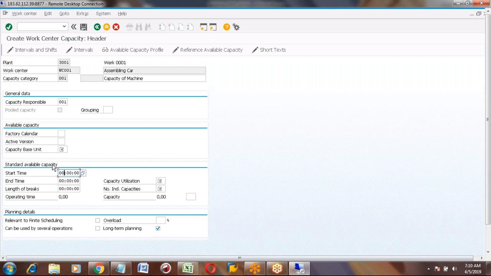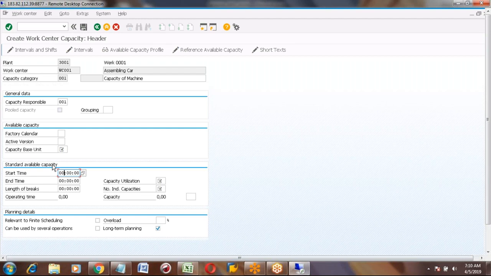So when this machine is starting, maybe morning 6 o'clock, you can maintain the time. And when is it ending, when you are stopping this machine? Maybe it is ending at evening 6 o'clock, 10 hours or 12 hours. And for a lunch break or breakfast break, if you are stopping this machine for 2 hours, you can maintain that.